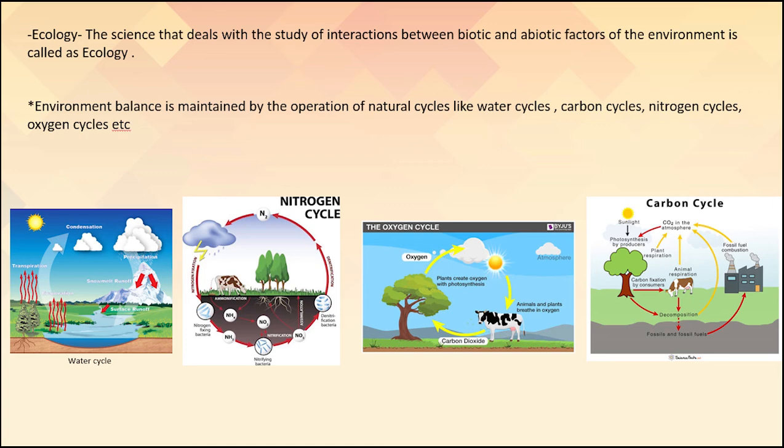Then the entire environmental balance will be disturbed. Okay, children? And not only this, the environmental balance is also maintained due to various food chains of the ecosystem. Followed? Now, children, human existence is totally impossible without the presence of nature.